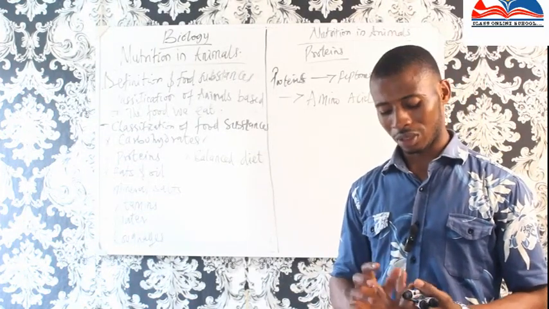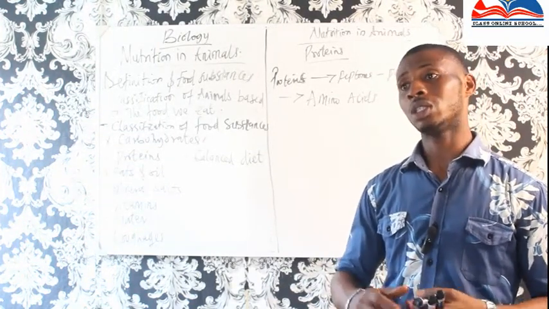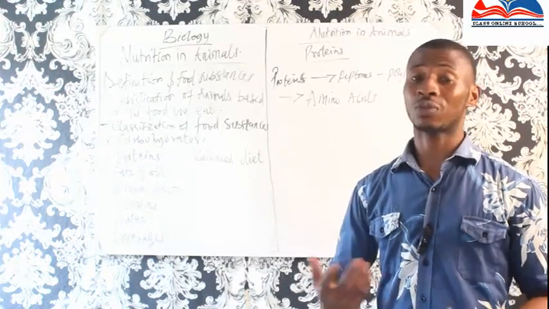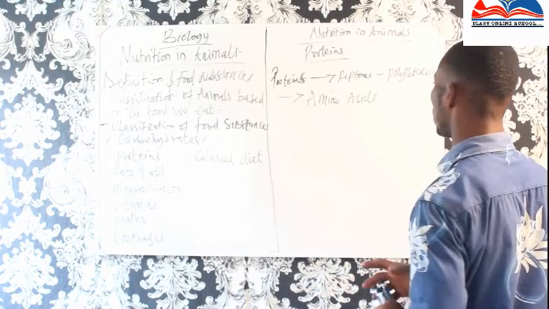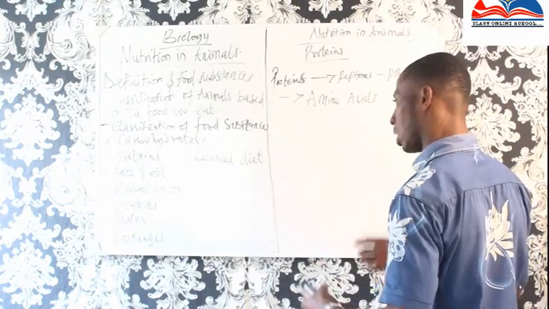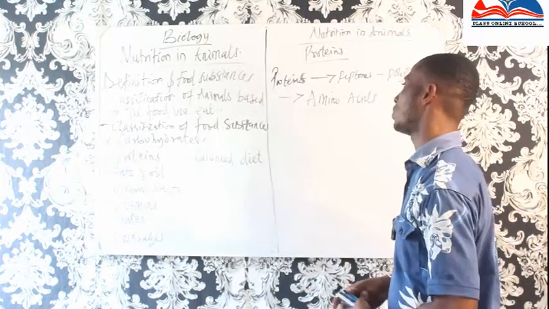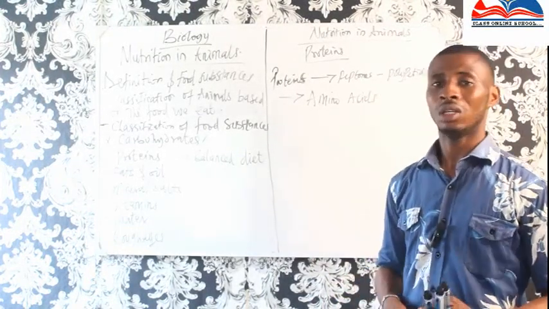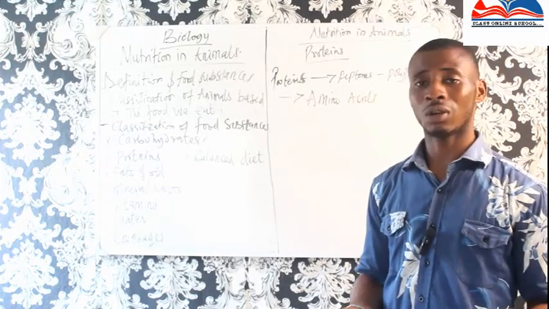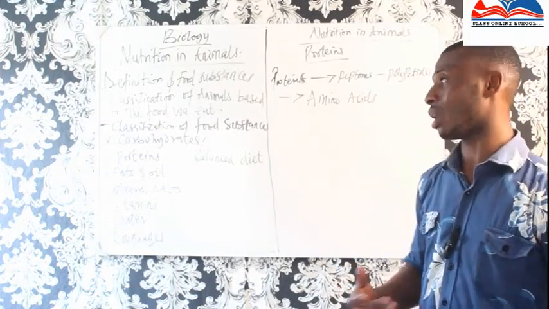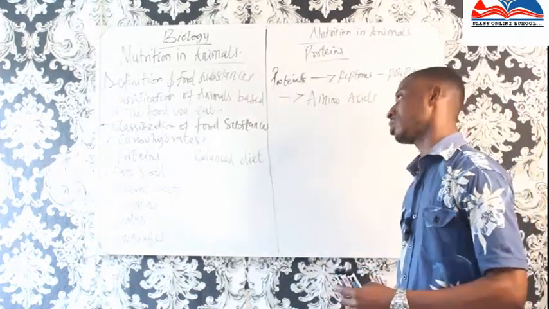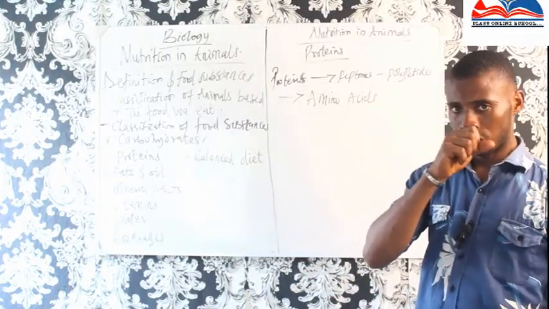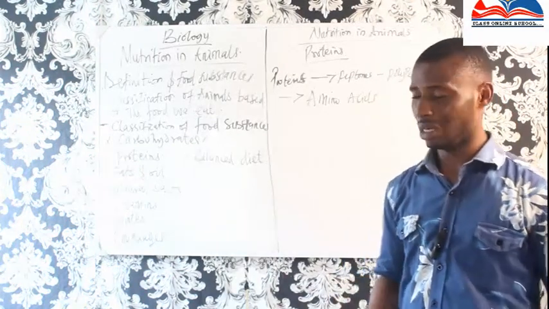Proteins contain carbon, hydrogen, oxygen, and nitrogen, and most times phosphorus. So proteins are found in the classification of our food substances. Most of our food substances have protein. Examples: beans, cereals. We have many of them. You know them. There's no need to list them all: your normal beans, your meat, your fish, they have proteins. Your egg, your milk, they have protein.